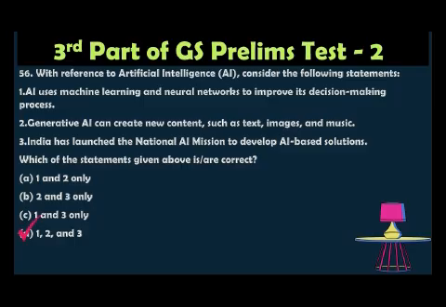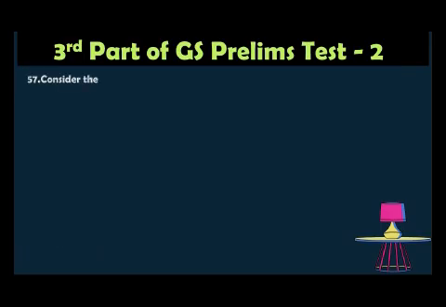The correct answer is 1, 2, 3, all of the above. AI uses neural networks, and generative AI can create new content such as text, images, and music. India has launched the National AI Mission to develop AI-based solutions. So, all of the above.